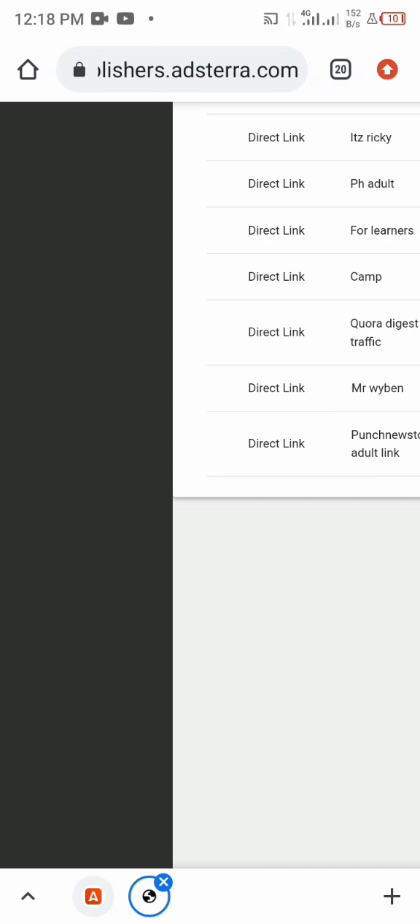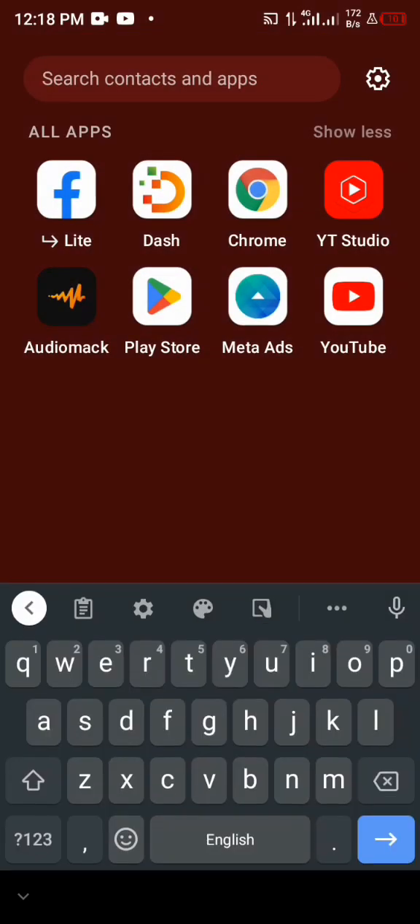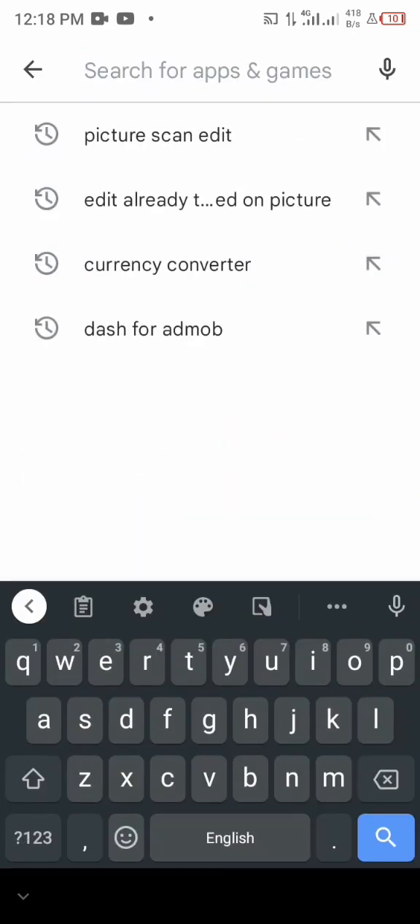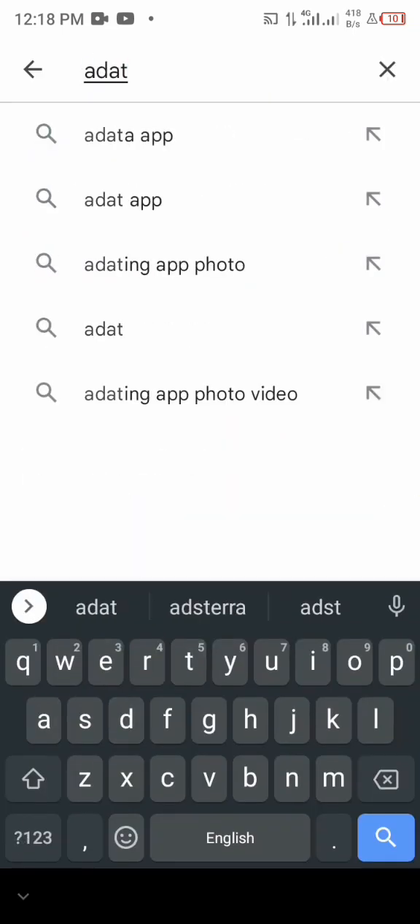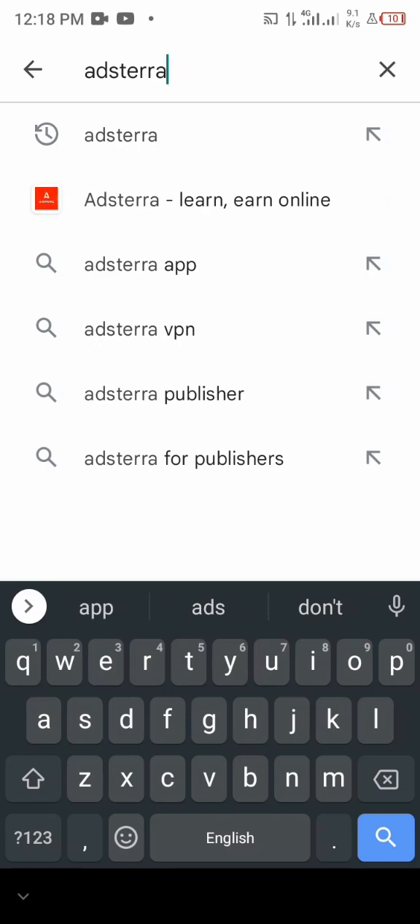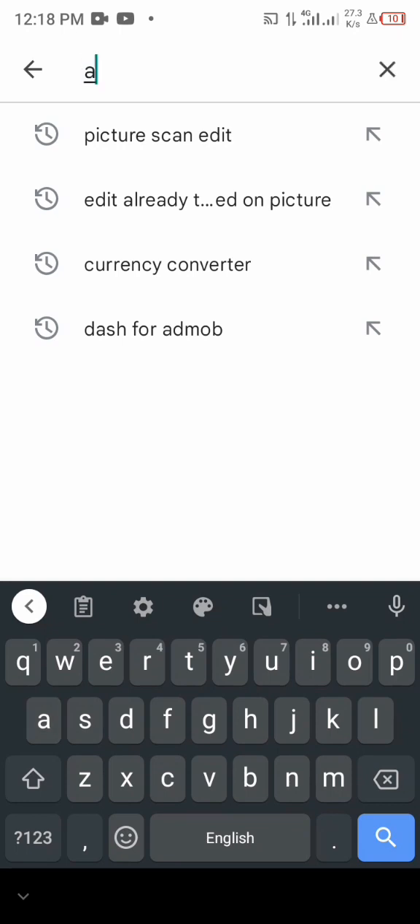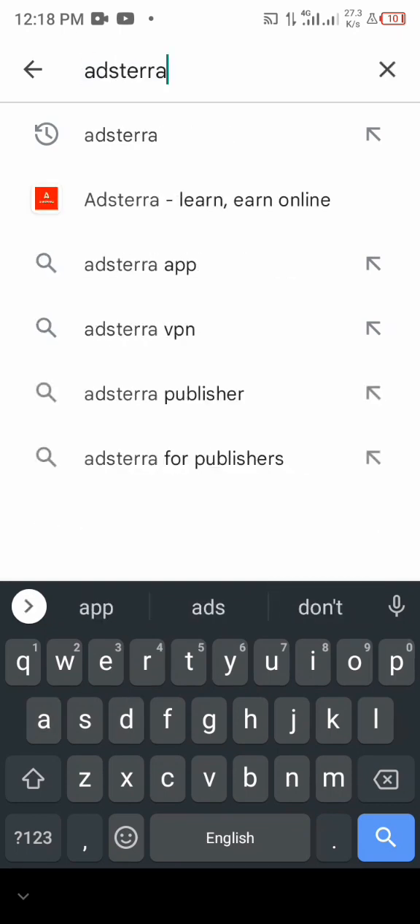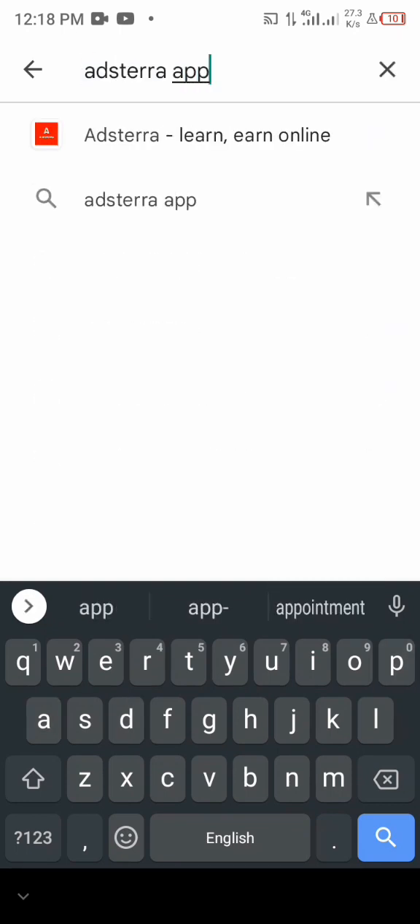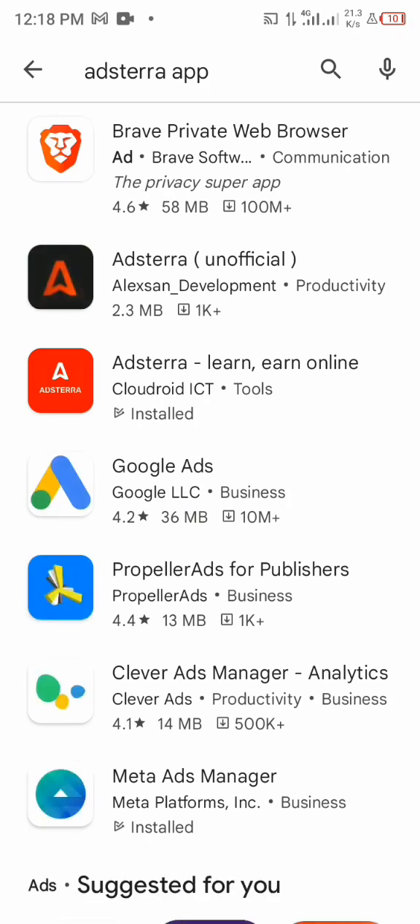Now I'm going to show you one thing that you guys really need to know about this Adsterra. You just need to go straight to Play Store, and then search for Adsterra. Just search Adsterra app. You search for it, then you're going to see this stuff here.